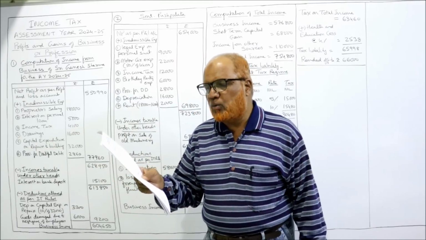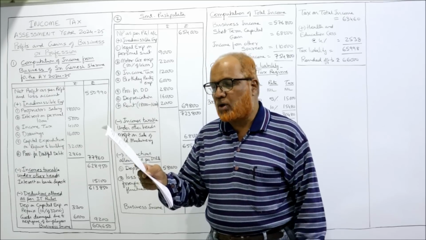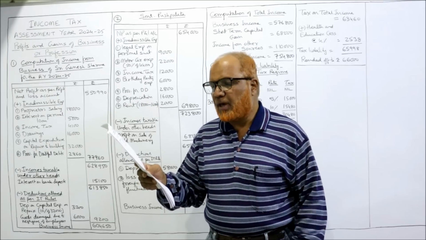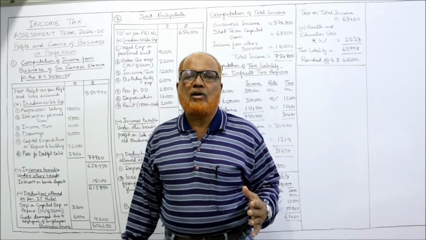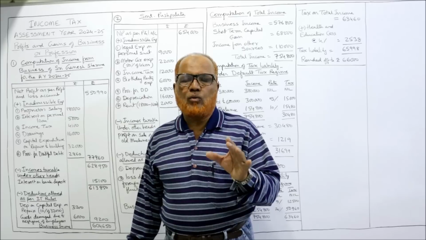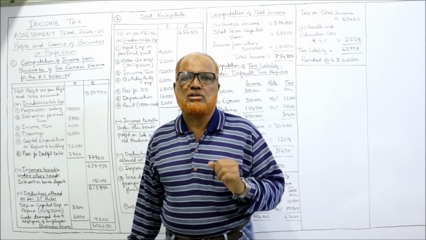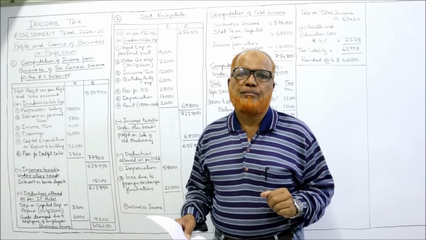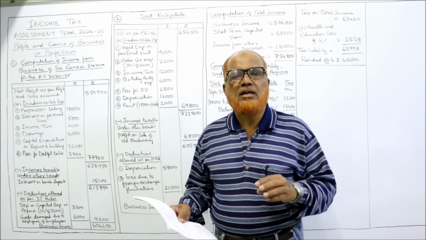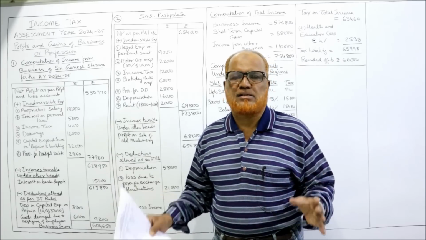During the previous year, due to negligence of an employee, goods worth ₹6,000 were destroyed, damaged fully, and there is no insurance for it. In the previous theory video I have explained, if the goods are destroyed or damaged due to the negligence or dishonesty of the employee, it is a revenue loss. It is allowed as deduction according to the provisions of Income Tax Act.